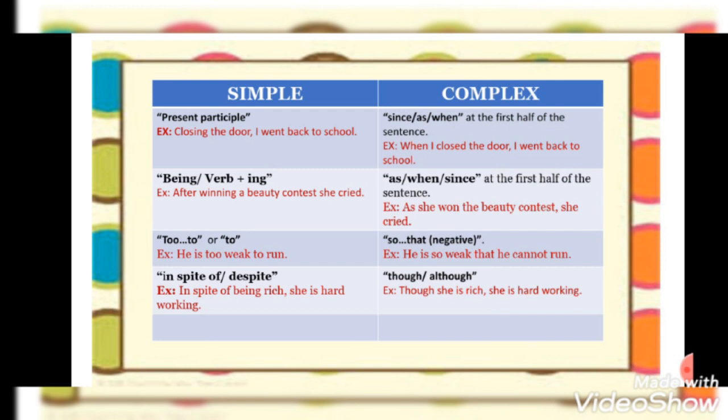Now the third one: he is too weak to run. If this type of phrase is there in a simple sentence, in a complex sentence it will become like this: he is so weak that he cannot run. Means so and that will be used with a negative word. So, he is so weak that he cannot run.